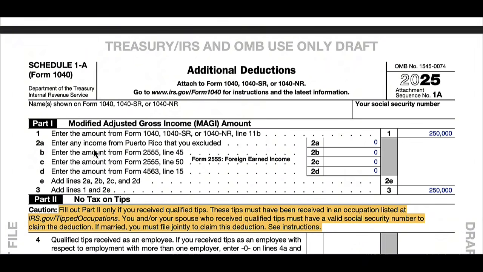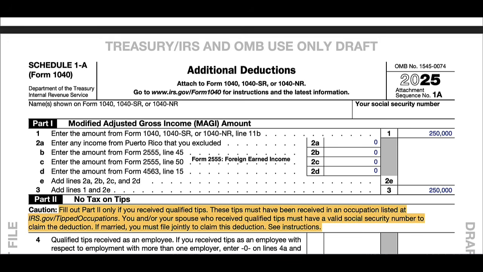In this case, it's adding back income that you've earned in Puerto Rico that you excluded on your original 1040. It's also adding back any income from Form 2555, which is foreign earned income. And line 45 of 2555 is the amount of foreign income that you excluded from your income on your 1040 under IRC section 911. It reduces your adjusted gross income on your 1040, but in this case, it has to be added back to calculate your modified adjusted gross income.